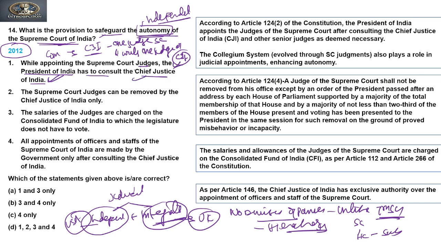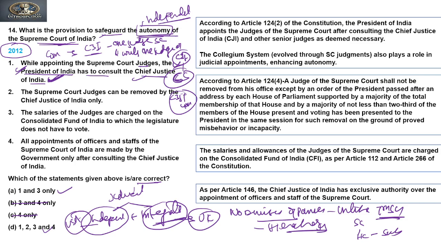In this context, we can say the first is true, and this consultation is made through the collegium system, which consists of the Chief Justice of India plus four other judges. So on this basis, the first is true. So we need to find the correct answer. If the first is true, it means our answer will be either A or D, right? So B and C cannot be the answer.